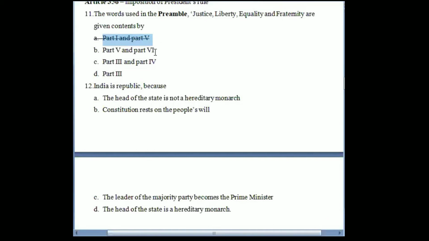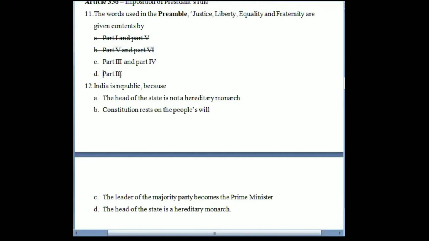Next is part 5 and part 6. So part 5 is regarding union and part 6 is regarding the states, that how a governor would be appointed, chief minister, then high courts, and all of those. Basically, part 5 is regarding the central government, all the officers and everything. Part 6 is regarding the same provisions for specific states. So this is also not the correct answer. These provisions are not talking anything about justice, liberty, equality, or fraternity.